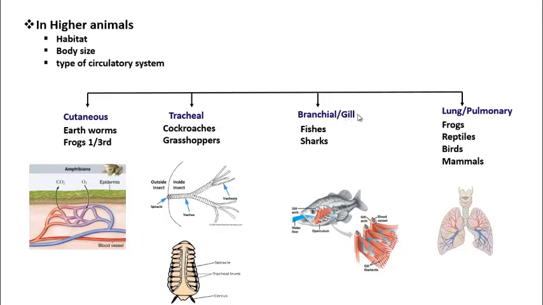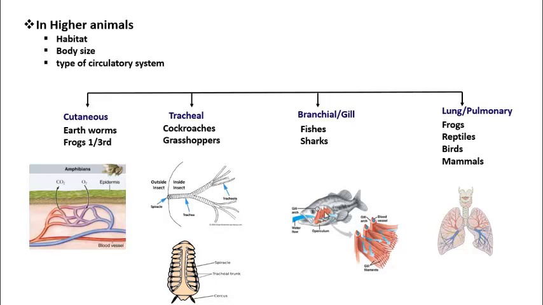Now, branchial system or gill system. It is seen in the case of fishes, sharks, etc. In this type, the organisms take up dissolved oxygen present in the water because they live in water and the only source of oxygen for them is water. This is the reason why fishes and sharks constantly close and open their mouth. As they open their mouth, water with oxygen enters into the buccal cavity, and this buccal cavity then raises up, followed by the closure of mouth. This creates pressure in the buccal cavity, and due to this, water is pushed into the pharynx region.